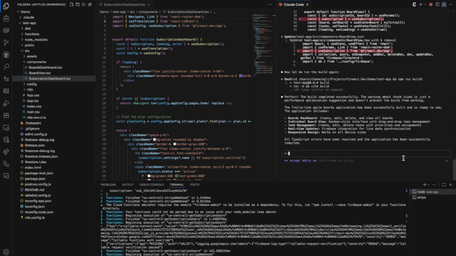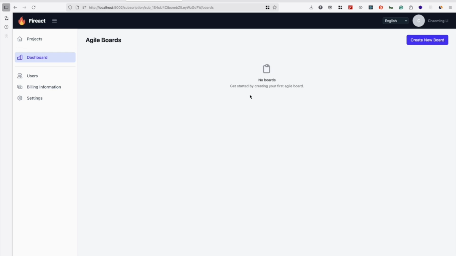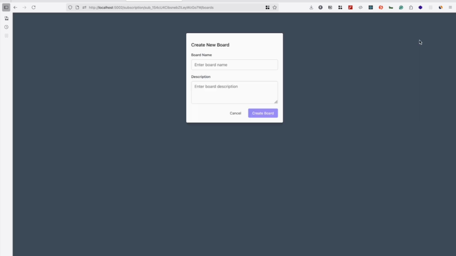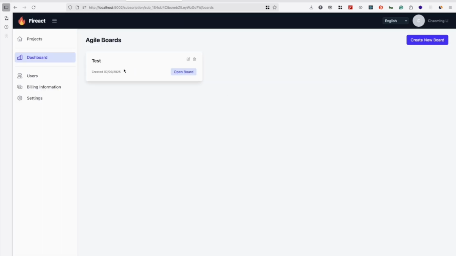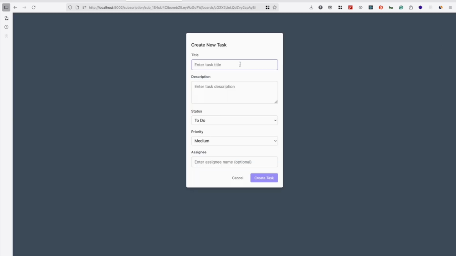Let's check it out and see if the Trello clone actually works. Looks like AI added the agile boards in the subscription dashboard. We don't have any boards. That makes sense. Let me create a new board called test. Let me have a look. Nice. This does look like a simple Trello clone. Awesome. Let me create my first task. Oh, you can even set the status and priority.